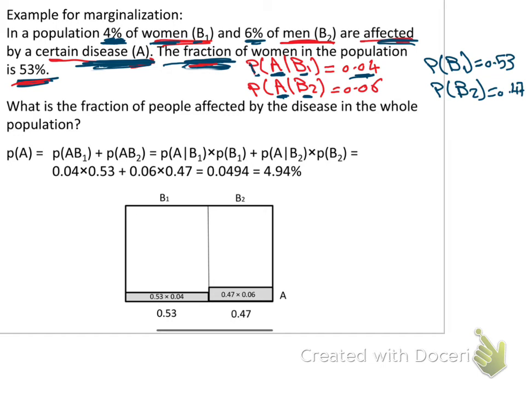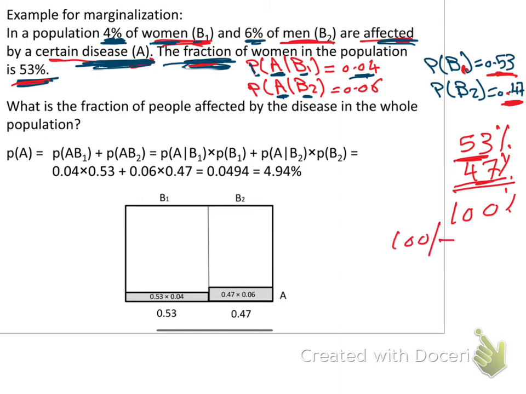We have either man or woman. Okay, so if the women are 53%, women are B1, 53%. So the men will be the complementary, which is 0.47, because 53 plus 47 equals 100%, okay? So if this is 53%, the total should be 100%. So 100% minus 53% equals 47%.